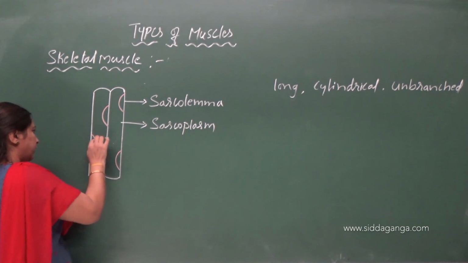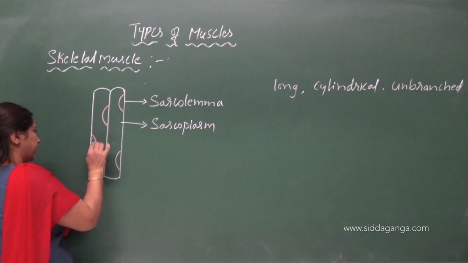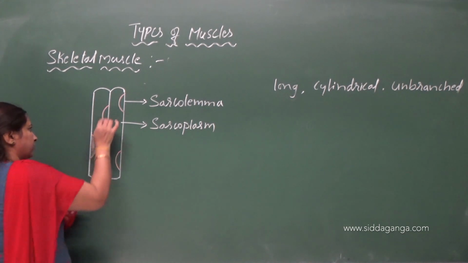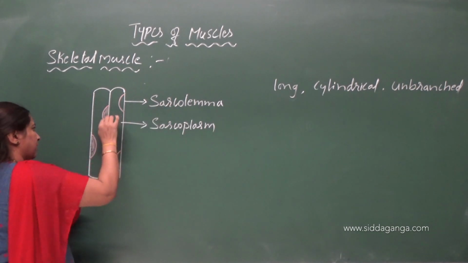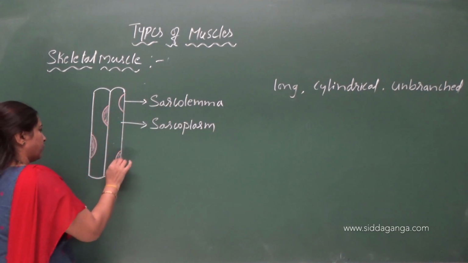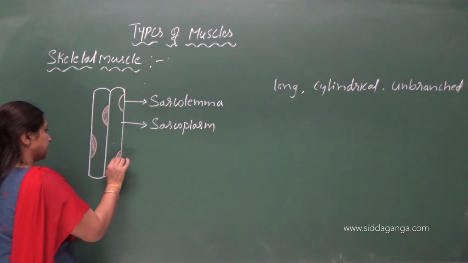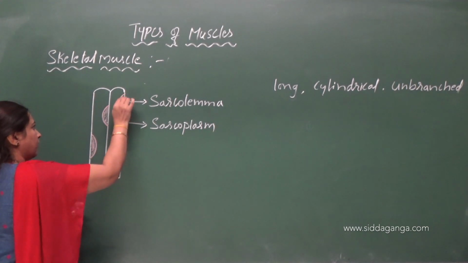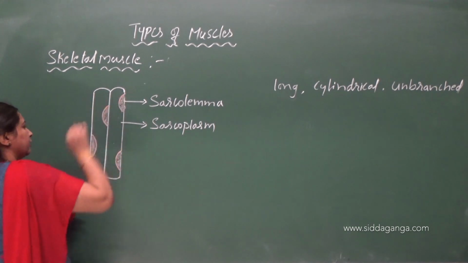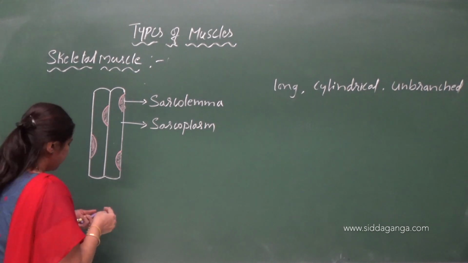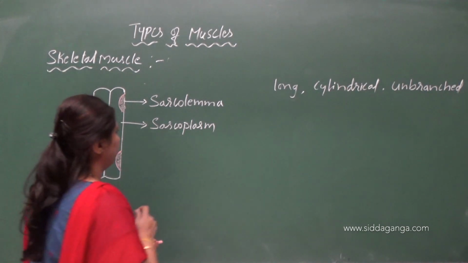Okay, so it is multinucleated. So each muscle fiber is covered by sarcolemma, and the cytoplasm present inside the cell is called sarcoplasm. The sarcoplasm contains many nuclei, so it is multinucleated.